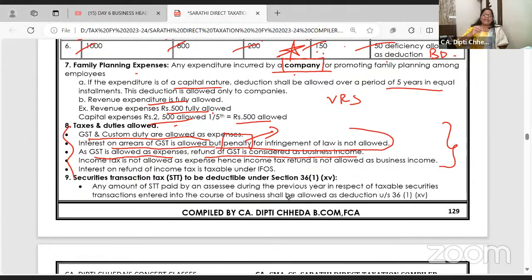When do you have to pay a penalty? When you do something wrong. This is like a common argument by students. They say, ma'am, penalty I am paying in GST, in custom and income tax, but it is for my business only, no? But why do you have to pay penalty in GST? Because you have done something wrong. You didn't allow input tax credit, or you didn't pay the tax in time. Other persons say you have not taken the invoice properly, something. So penalty is only payable when you have done something wrong. Even though penalty is related to business, it's not allowed because it's not a good expenditure.